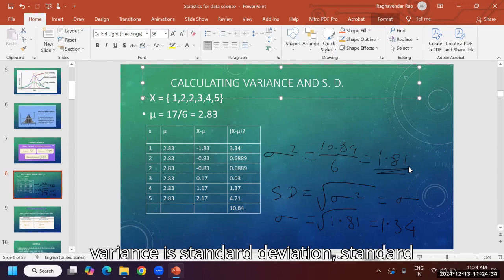The square root of variance is the standard deviation. So the square root of 1.81 equals 1.34. This is the standard deviation and this is the variance. Variance is the area, and standard deviation is the length in between. As it is a length, there is no square.